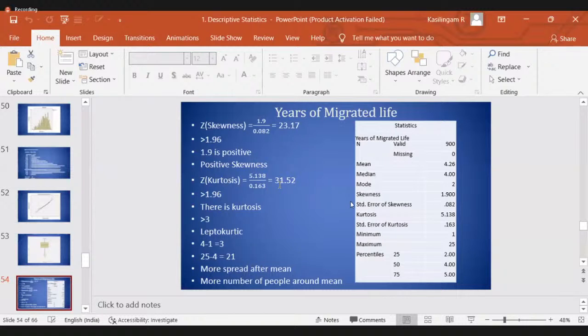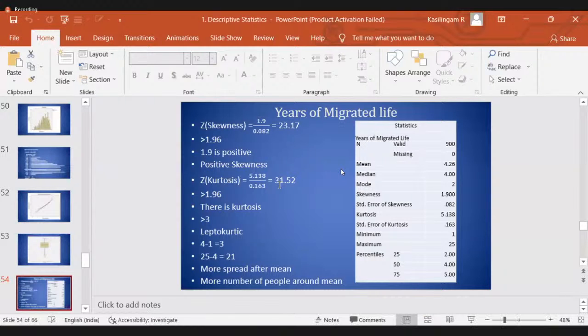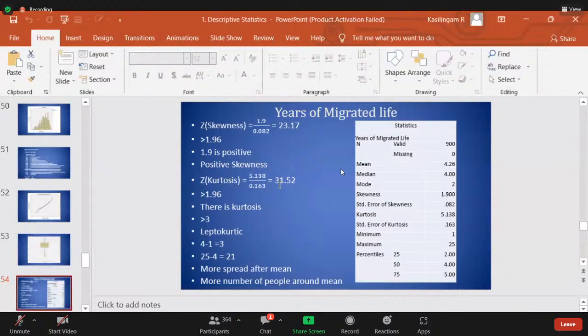That is also more than 1.96. So the null hypothesis, no kurtosis, is rejected, which means there is a kurtosis. Yes or no? Yes, sir.